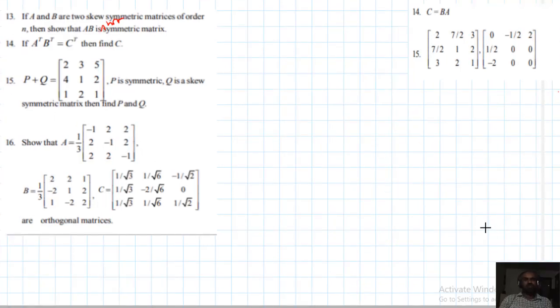This is the 14th. Okay, students, next the 15th problem. P plus Q matrix is given, and given P is symmetric, Q is skew symmetric, then find P and Q matrices individually.